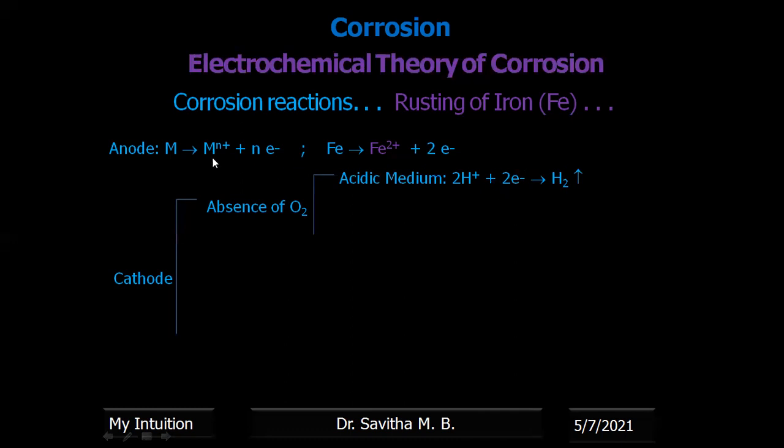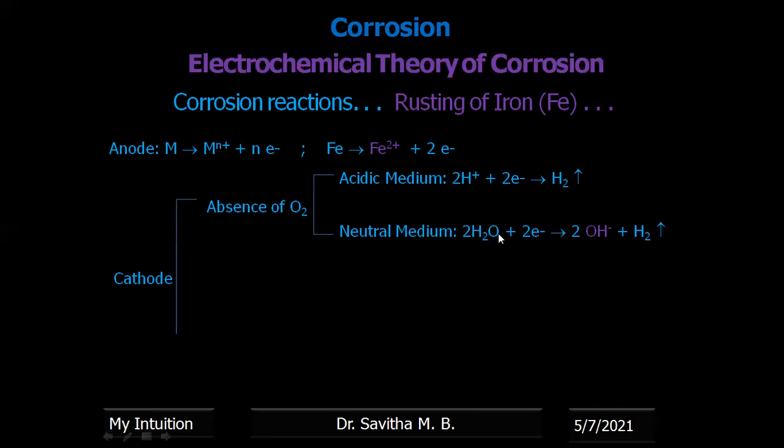So it will be asking for electrons. Who has to give the electron? The metal will be giving the electron. So the metal liberates electrons. These electrons go to the cathodic region where the H plus is present. The H plus ions from the environment come near the cathode, accept the electron, get converted into hydrogen gas, and get liberated as hydrogen gas. This is the reaction when the medium is acidic. Similarly, the medium may be basic or neutral. Basic or neutral means the medium contains water, right? The medium does not contain oxygen, but it may contain moisture.